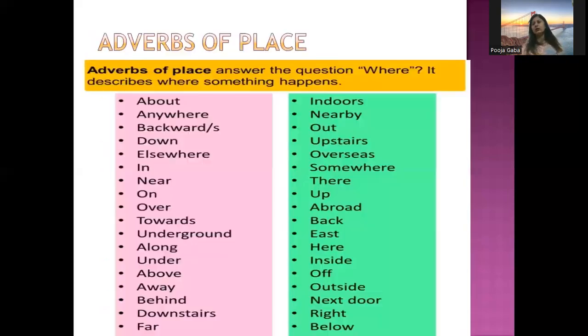Now let's move forward to the next one. Next one is adverbs of place. Now adverbs of place give an answer of where. Where was the work done, or where will the work be done? Like for example, if I say he is playing inside or he is playing outside. So where is he playing? Inside or outside. So these words, inside or outside, give us an answer to the question, where was the work done?